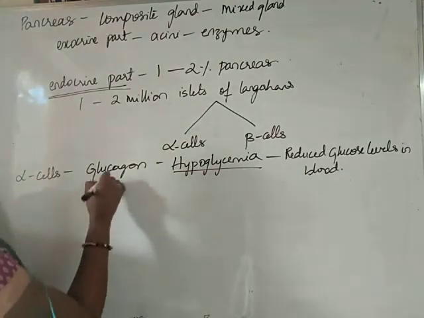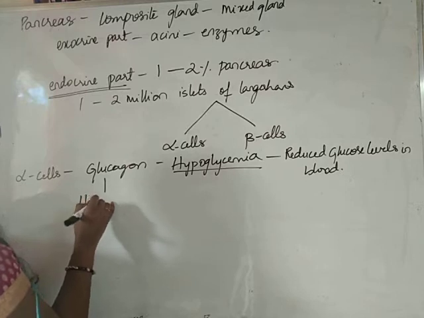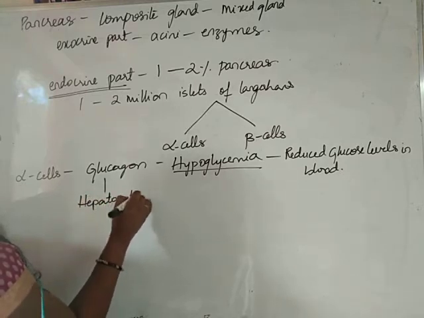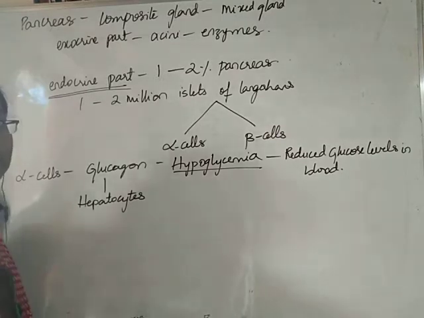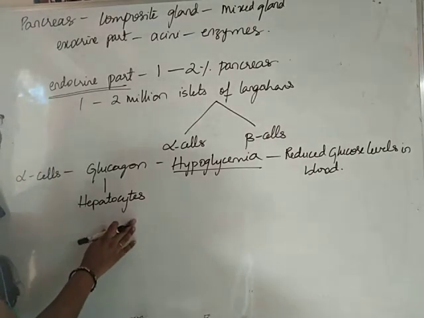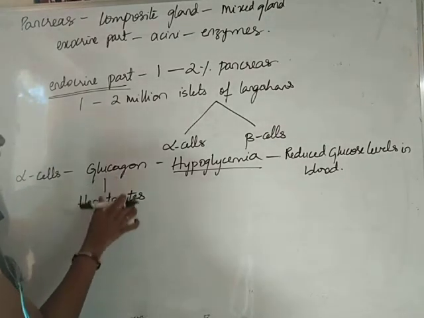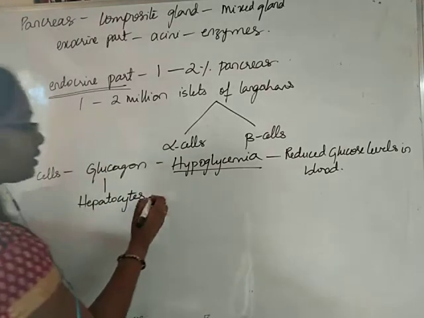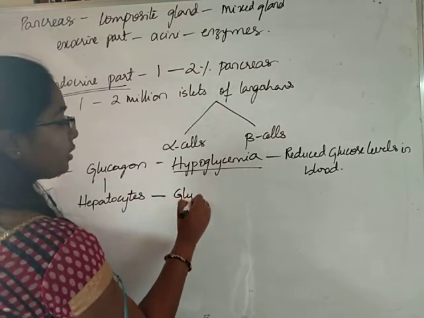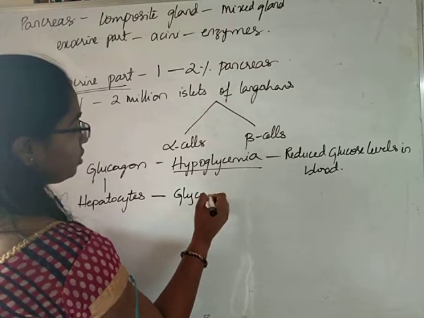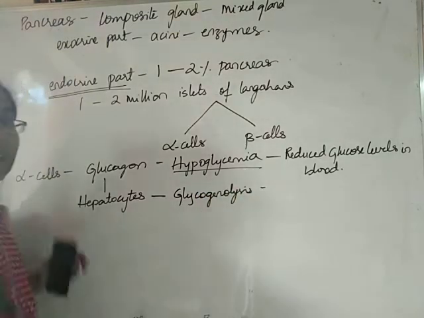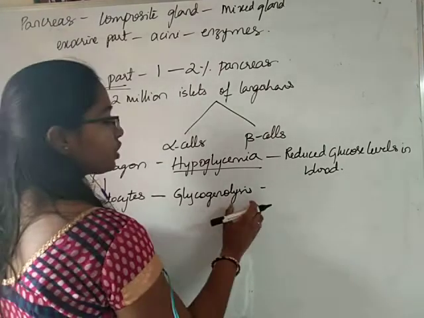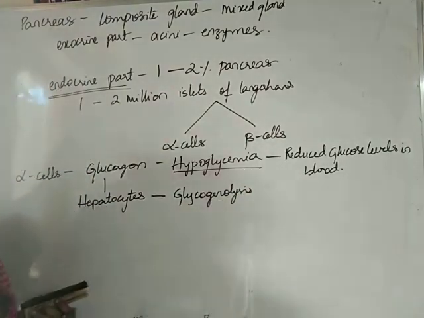Glucagon mainly acts on the hepatocytes. Hepatocytes are nothing but liver cells. Glucagon mainly acts on the hepatocytes. It causes glycogenolysis, that means breakdown of glycogen.